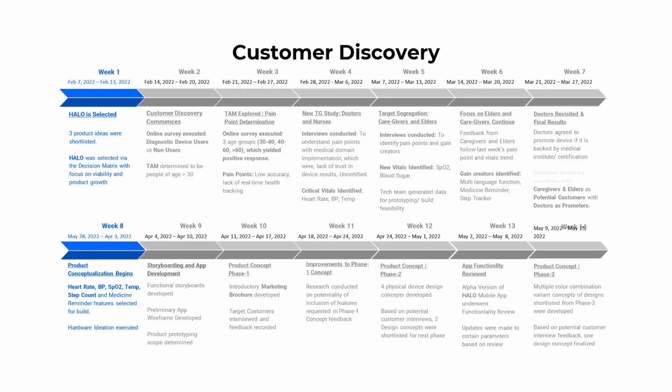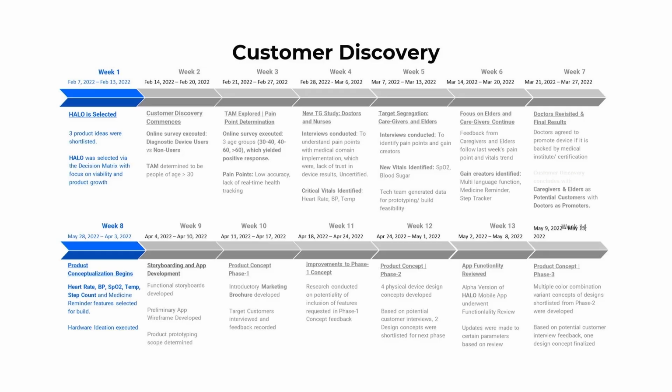Then at week 8, they started looking at the product conceptualization. So they had done their initial customer discovery, and this is typically how your entrepreneurial journey for your new product is going to look like. They started focusing on the heart rate, BP monitoring sensors, SpO2, temperature and step count, and medicine reminder features for building. And the hardware ideation was executed. They built their first hardware based ideation of the prototype, right?